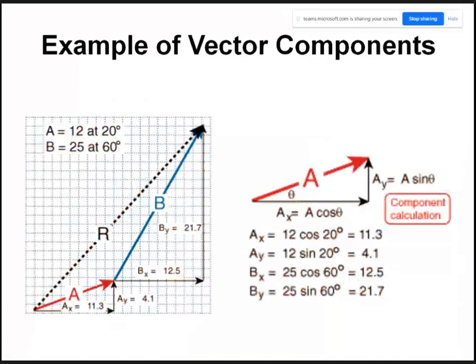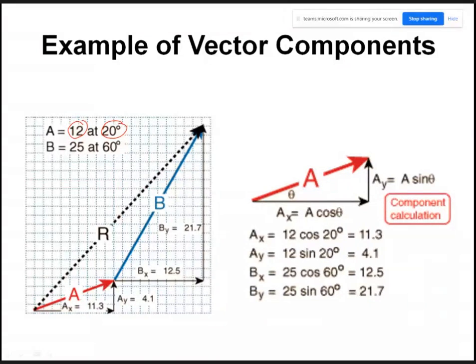Again, some examples of vector components, right? So again, this vector you have A, this vector you have B, and this is the resultant vector that you have. Now this vector A, the magnitude is 12 and it is at an angle of 20 degrees.